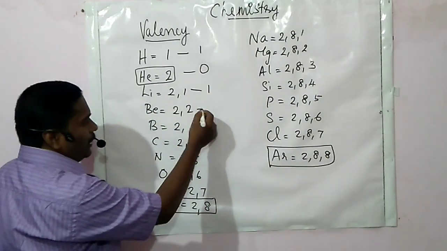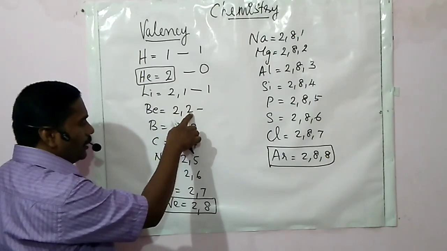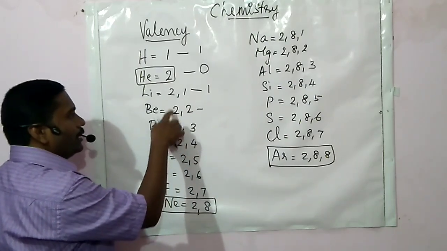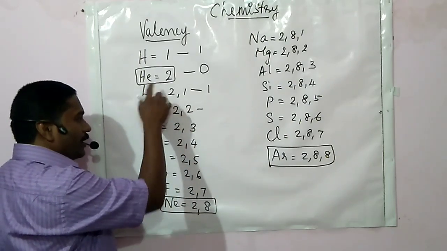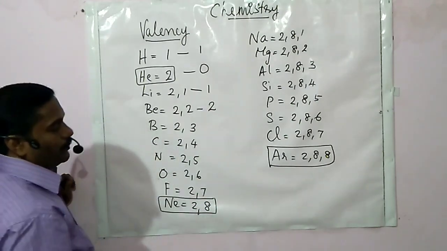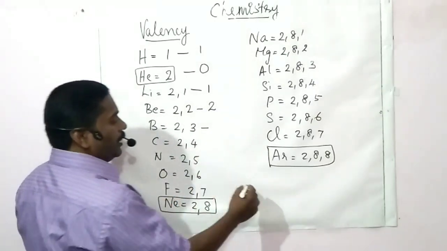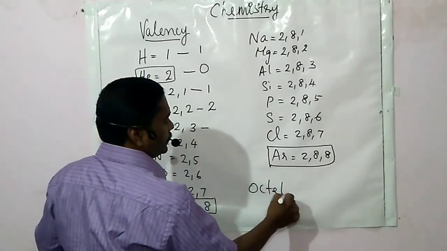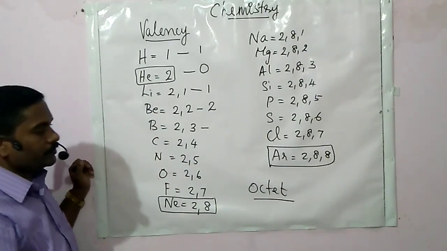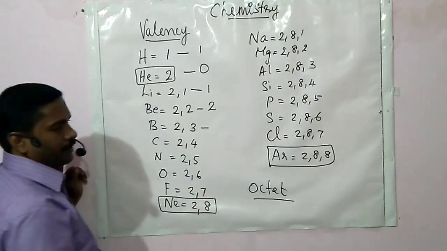Then what about beryllium? It has 2 electrons in its valence shell. By losing these 2 electrons, it will get the nearest noble gas configuration. So what will be the valency here? Yes, 2. For an 8 electron configuration, we always use the word octet. In the case of boron, the valence electrons are 3.